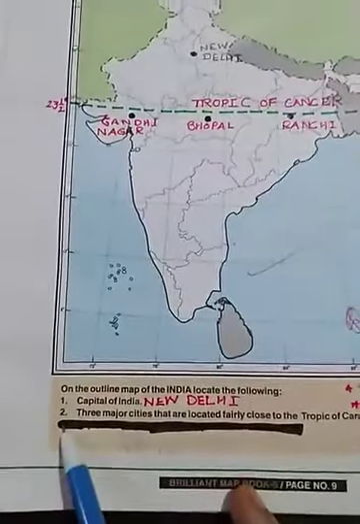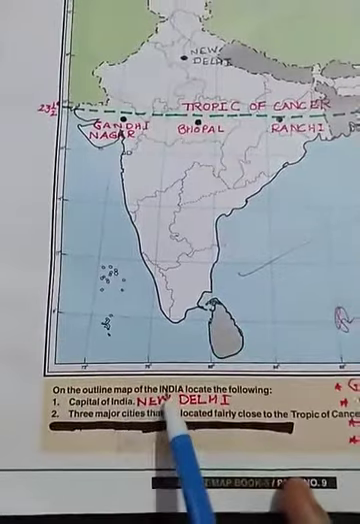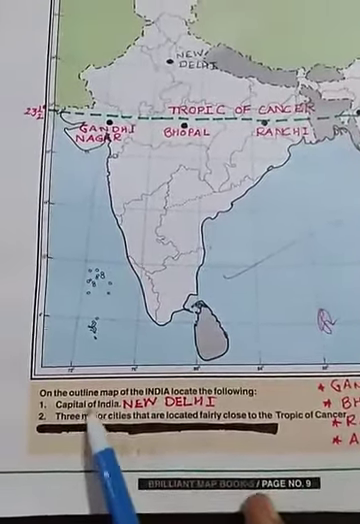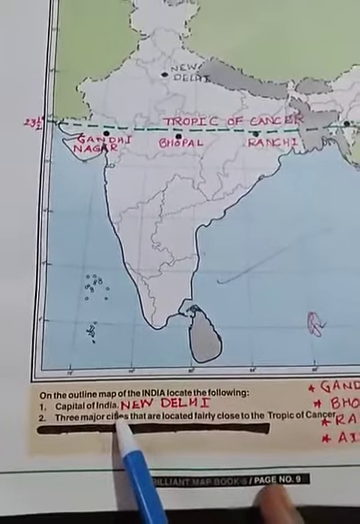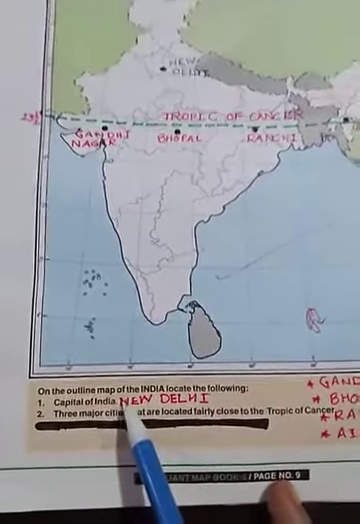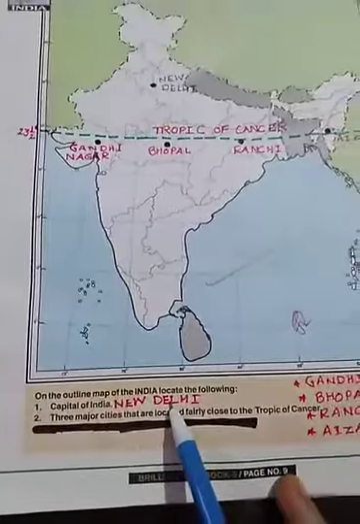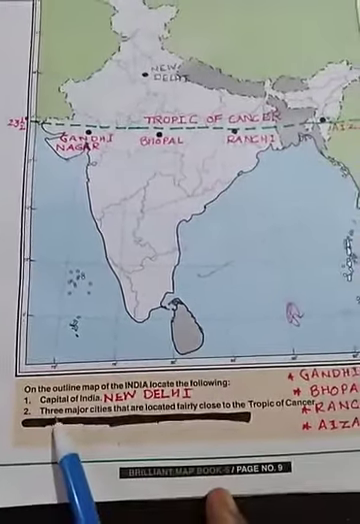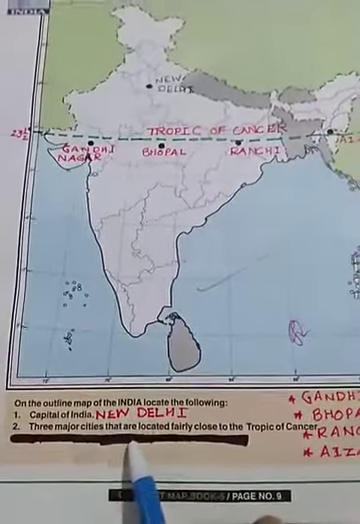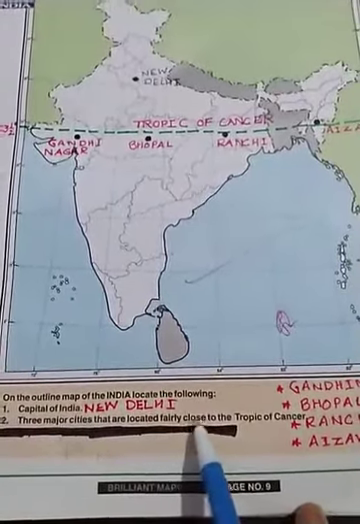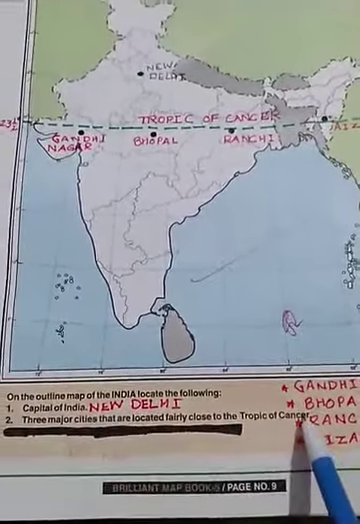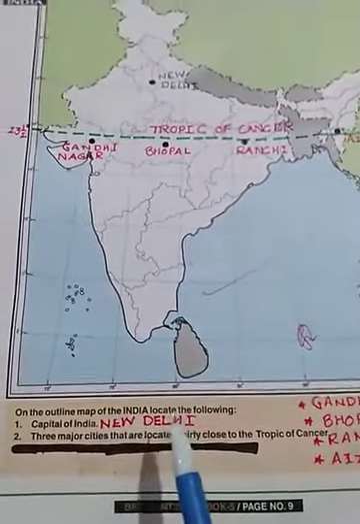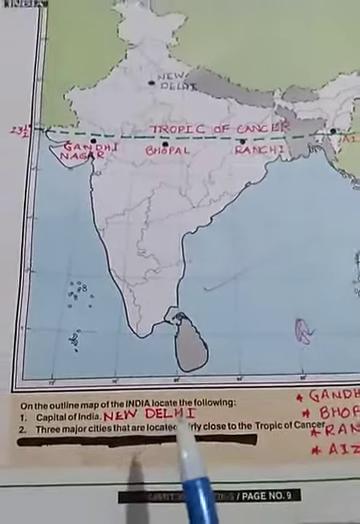Now there are 2 questions. On the outline map of India, locate the following. First is the capital of India. All of you know what is the capital of India? It's New Delhi. You are going to locate New Delhi. And the second question is 3 major cities that are located fairly close to the Tropic of Cancer. It means you are going to locate 3 cities which are very close to the Tropic of Cancer.